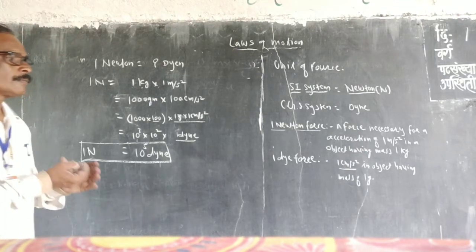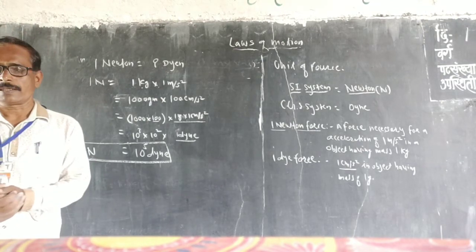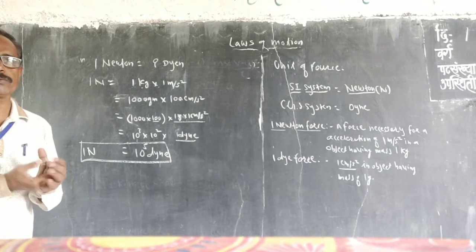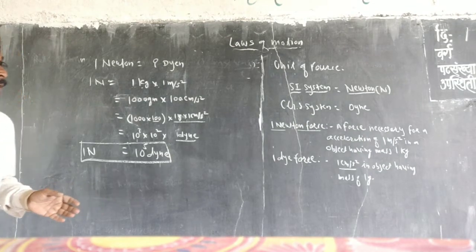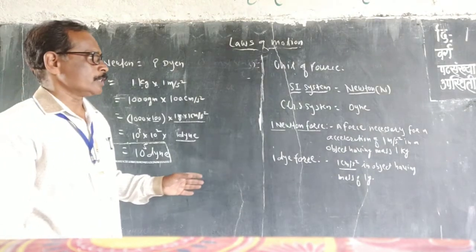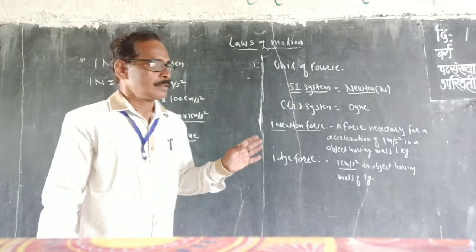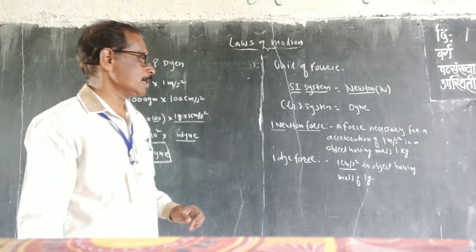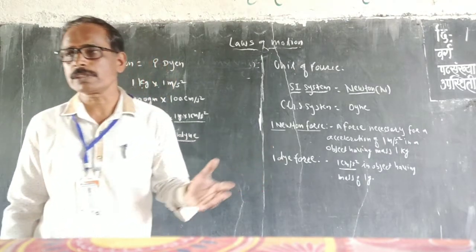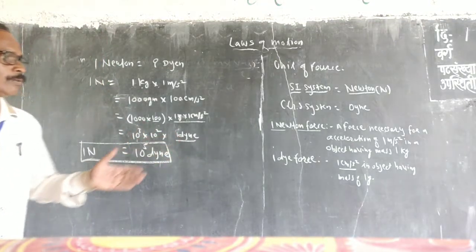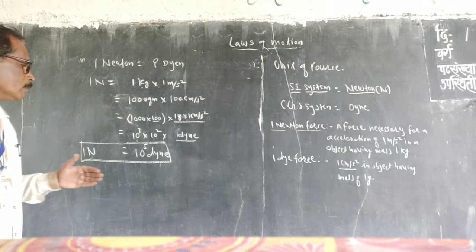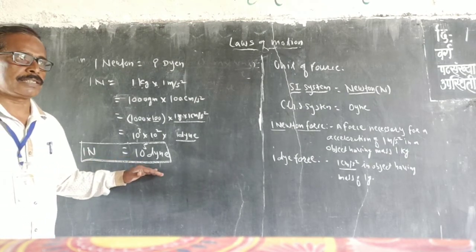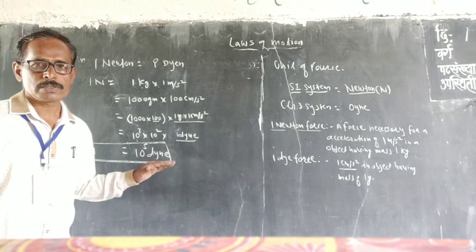Now, F equal to ma is the most fundamental equation in physics, and that equation is derived with the help of Newton's second law. We also discussed the units of force: in the SI system the unit of force is a Newton, in the CGS system it is a dyne. We also discussed the definitions of 1 Newton force and 1 dyne force and their values: 1 Newton is equal to 10 raised to 5 dyne.